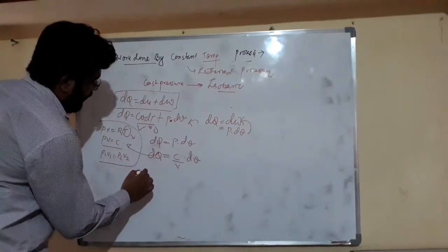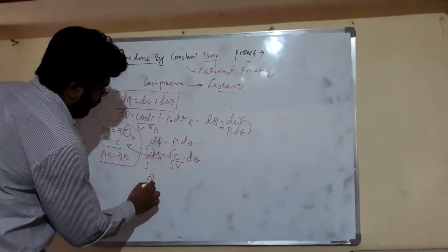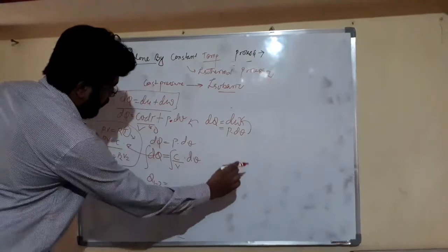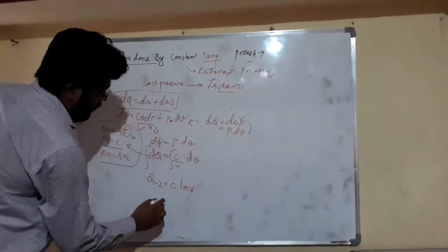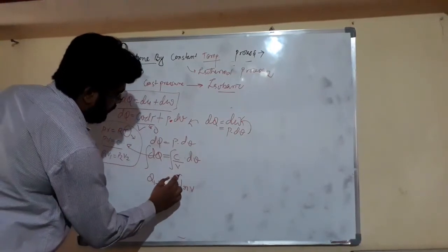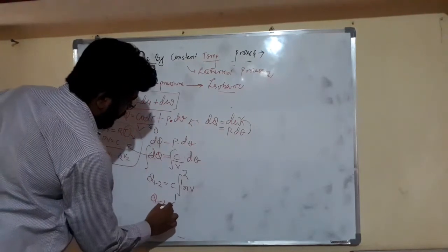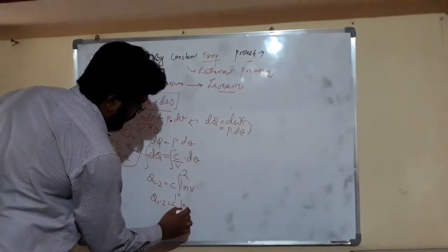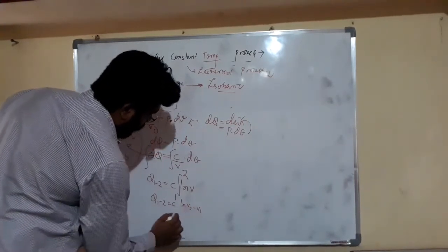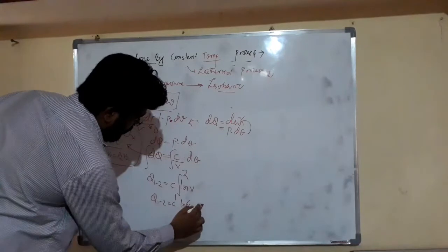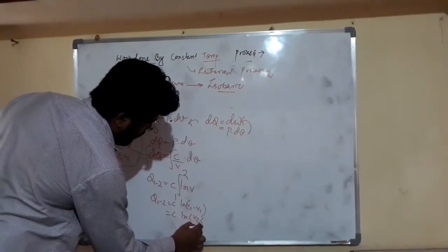Now we will integrate it from 1 to 2. So friends, you can write q1 to 2 is equal to c, which is constant, times ln v, and we apply our limits. So q1 to 2 is equal to c ln (v2 minus v1), or we can say it equals c ln v2 upon v1.